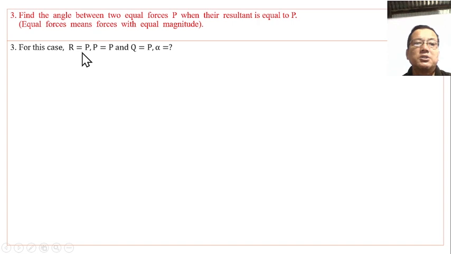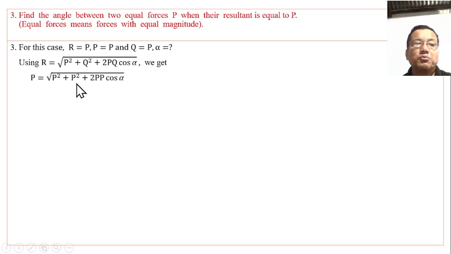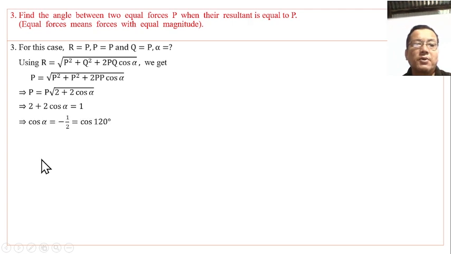Here R is also P, P is also P, Q is also P, alpha is what? We have to use this formula. Substituting R as P, P as P and Q as P, we have to solve for cos alpha. Cos alpha is minus half, which is cos 120 degrees, so alpha is 120 degrees.